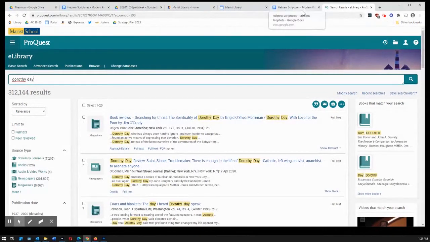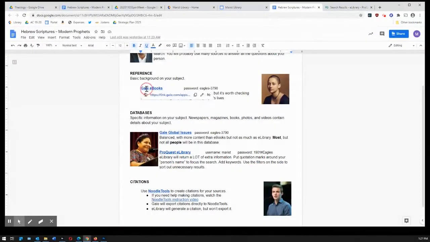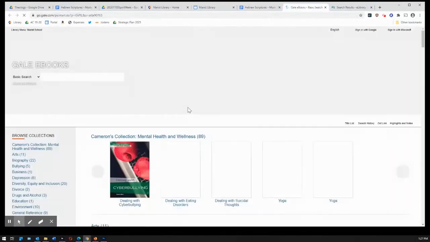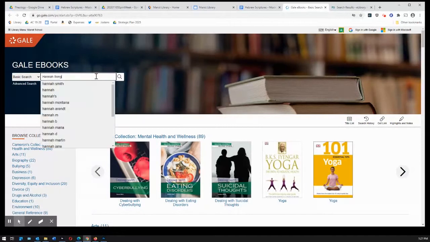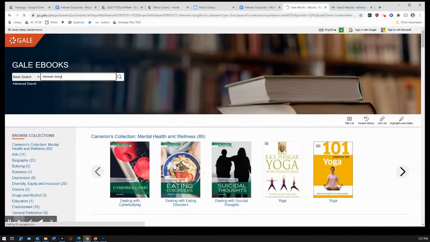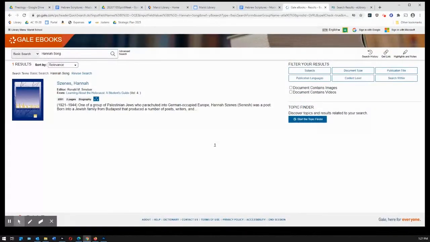So we'll come back over here, and I'm going to open Gale ebooks back up again, and I'm going to do a search for someone who is very difficult to find for several reasons. So Hannah Song is someone who is more recently active, and our Gale reference doesn't cover close enough up to the current day to include her. So we're getting people named Hannah, but it's not Hannah Song. So Gale ebooks is not going to help us out here.